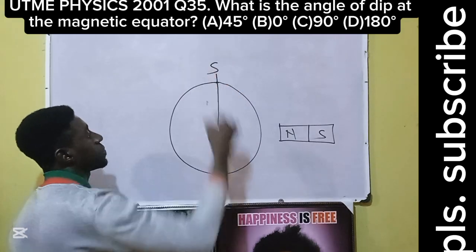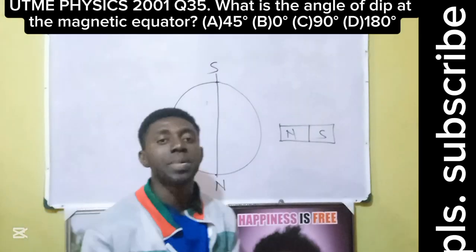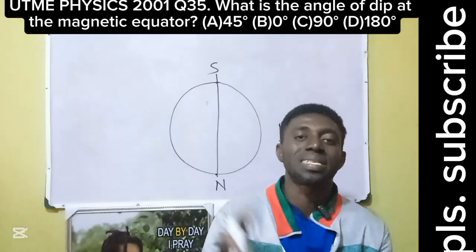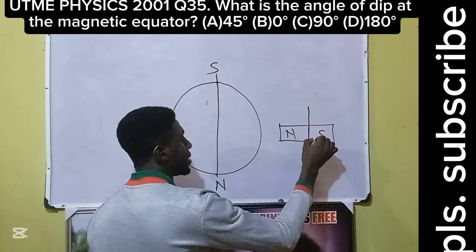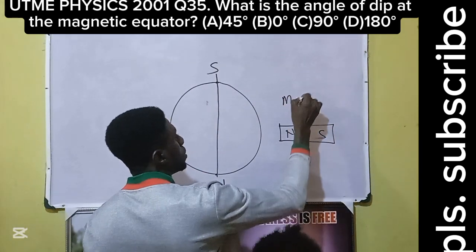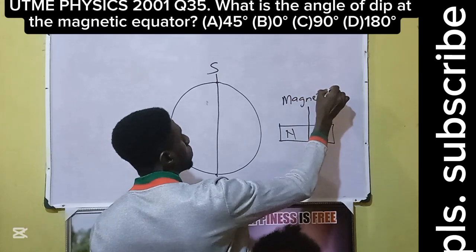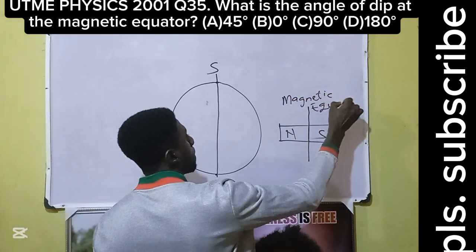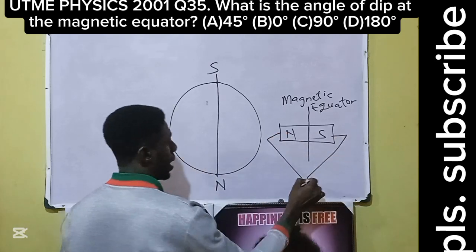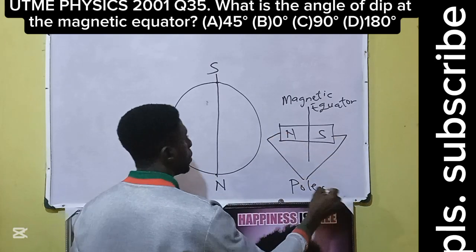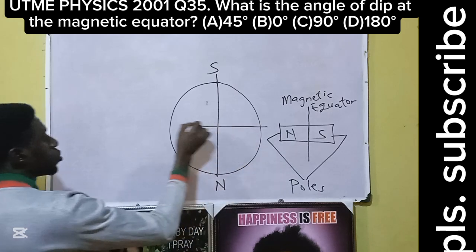There is the south. Then at the middle of a magnet, there is something called a magnetic equator. This is the magnetic equator of this bar magnet, while the ends are the poles. Therefore, the magnetic equator of the Earth will run through the middle.